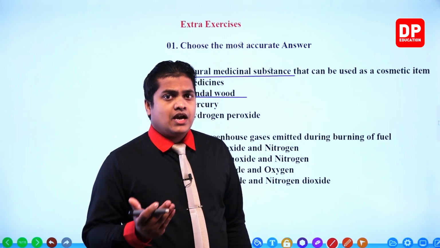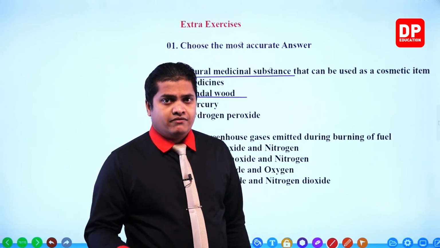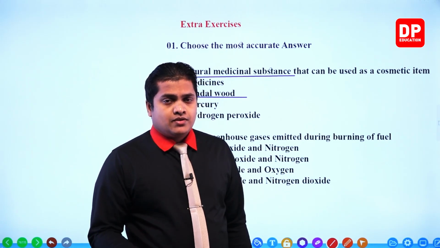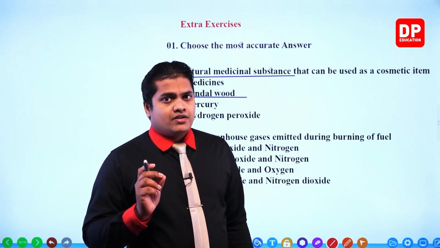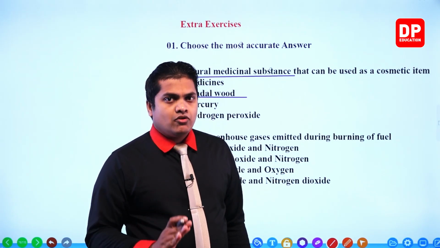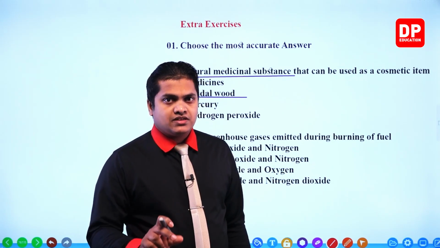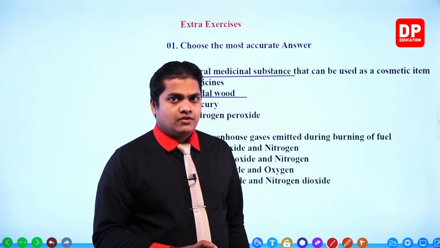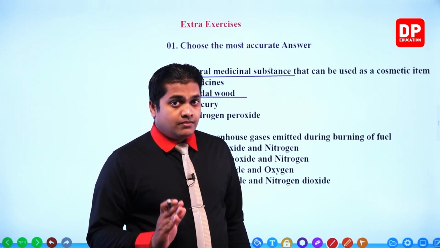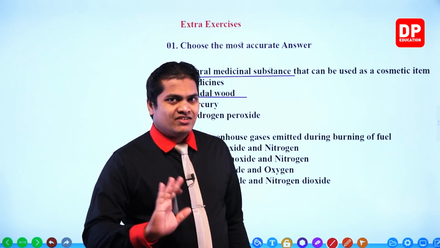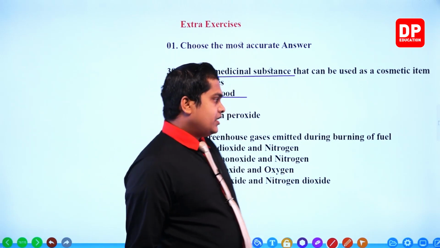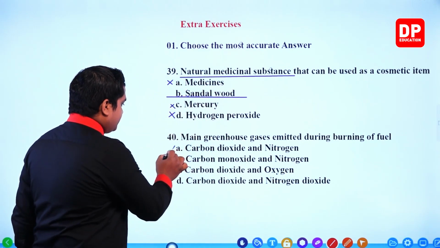So if it were a greenhouse gas, then we wouldn't be able to live on planet Earth, right? Therefore, my dear children, nitrogen gas is not a greenhouse gas. However, there are other compounds of nitrogen which are considered greenhouse gases, but nitrogen itself is not. So this is incorrect.